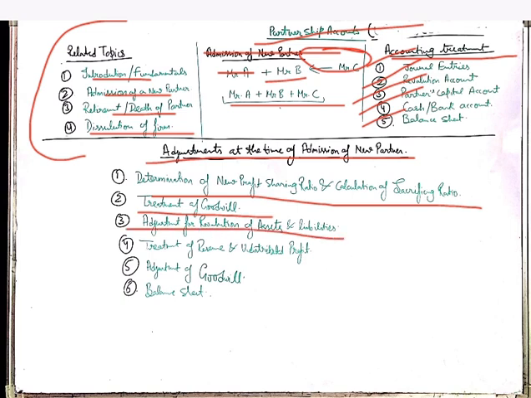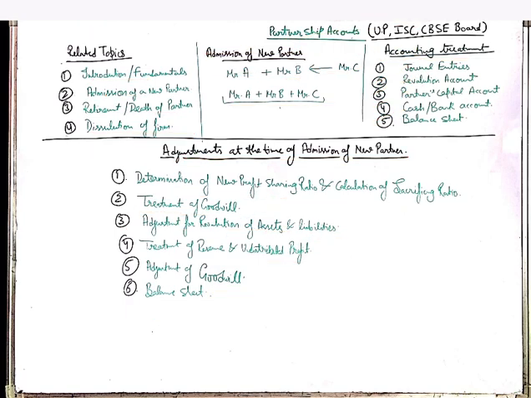Then there will be adjustment in the revaluation of assets and liabilities, means we will prepare the revaluation account. After that, we will treat the reserve and undistributed profit, which will be given on the liability side of the balance sheet. Then there will be adjustment of goodwill. At last we have to prepare the balance sheet. Okay, so let's move further.